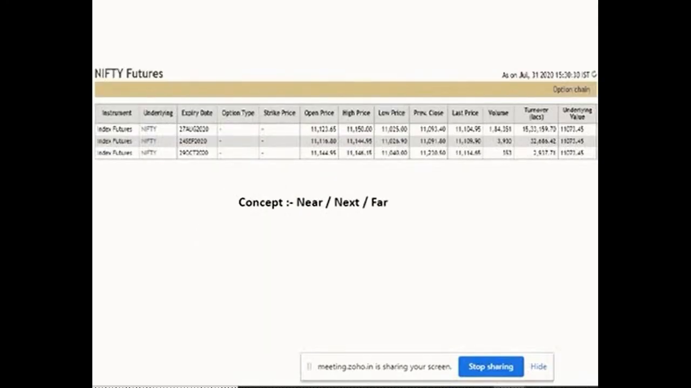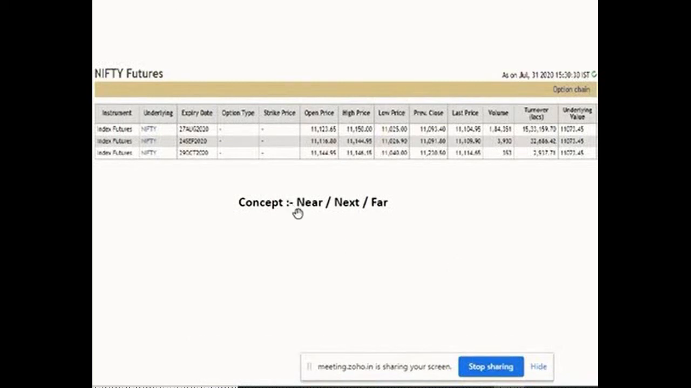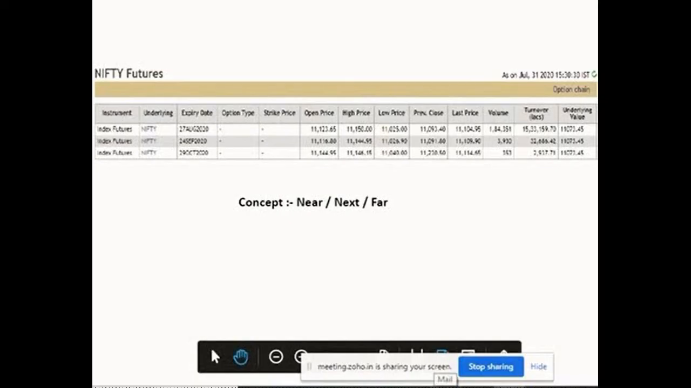This is exactly a Nifty future, which I have taken yesterday, 31st July. You can see here that three dates are given. Always remember, a future contract will have an expiry date. There are three dates. One is the near month, which is in August. Suppose today is 31st of July, then you have September, then you have October. So you will always see three dates in a Nifty future contract.